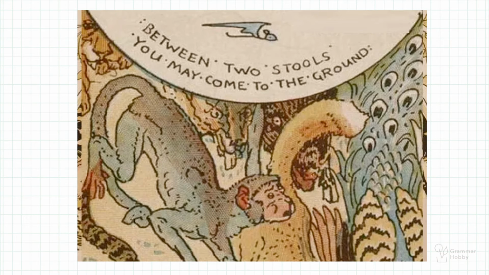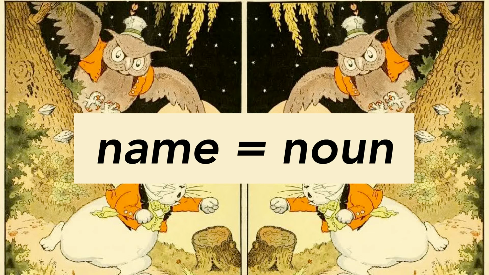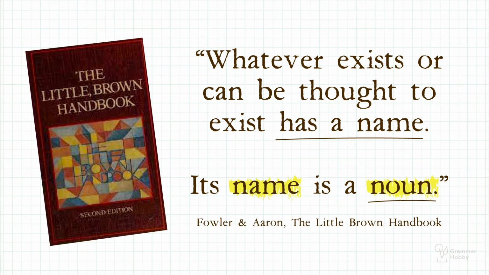How about this one? Can you guess which words in the sentence are nouns? Between two stools you may come to the ground. Again, if it's the name of something, it's a noun. As Fowler and Aaron wrote in their book The Little Brown Handbook, whatever exists or can be thought to exist has a name. Its name is a noun.